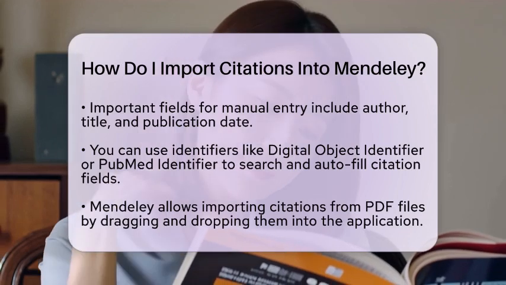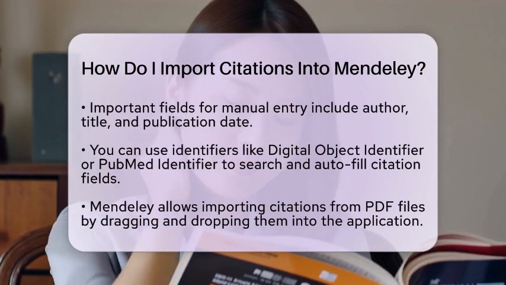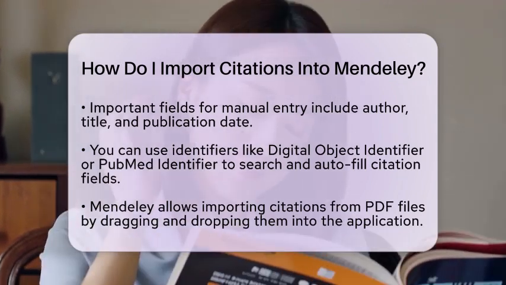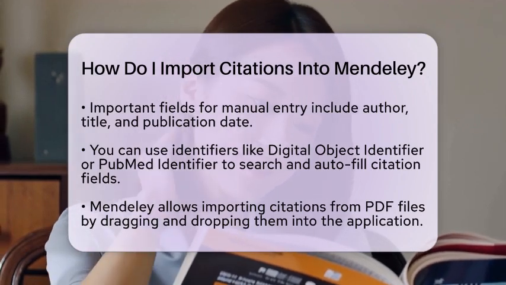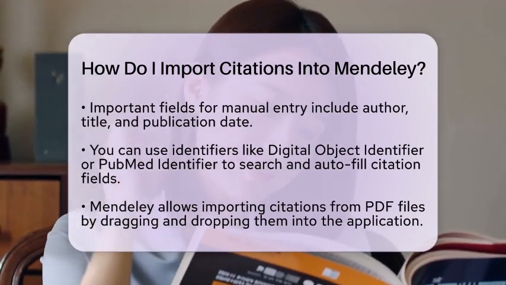Mendeley also allows you to import citations from PDF files. Simply drag and drop the PDF into Mendeley, and it will attempt to extract the citation details for you. This is especially useful for academic articles and research papers.